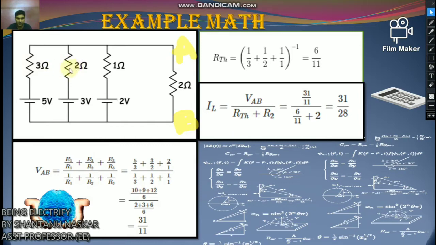So this 1 by 3, 1 by 2, 1 by 1 means 1. Look here. So the value becomes 31 by 11.